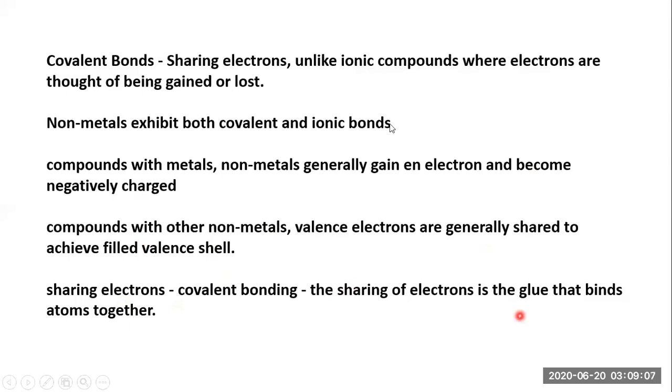So what we are saying here is that if these two atoms share electrons, this middle part, the region where electrons have been shared, is actually acting like glue that binds atoms together.